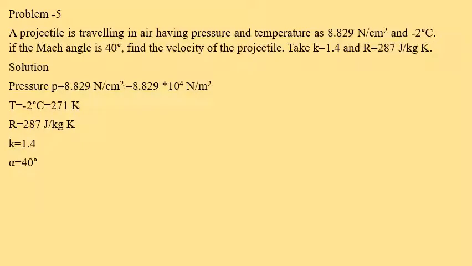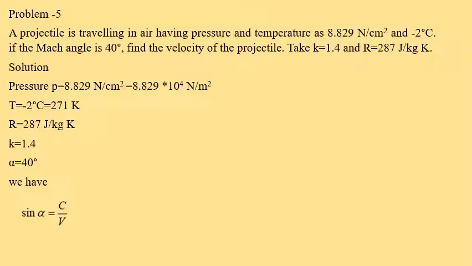Then Mach angle alpha is equal to 40 degree. So here Mach angle is given by sin alpha is equal to C by V, where V is the velocity of the projectile and C is the velocity of the sound, and the angle alpha is 40 degree.